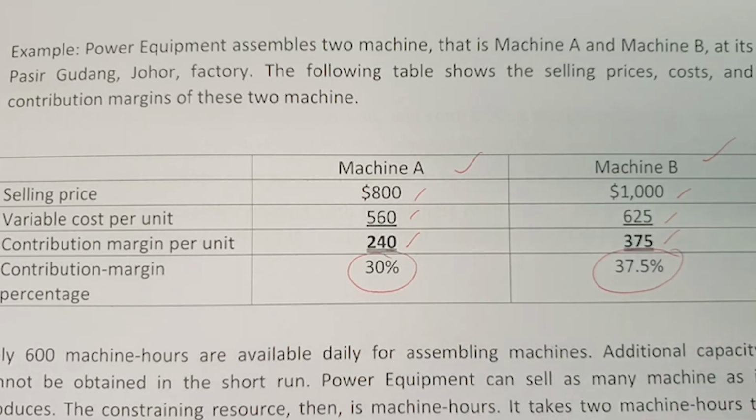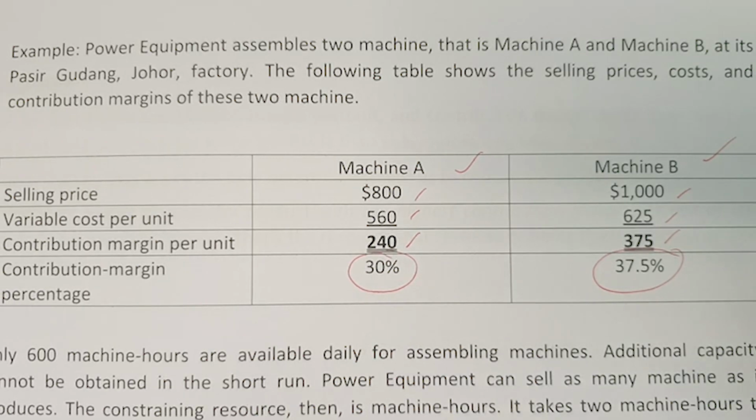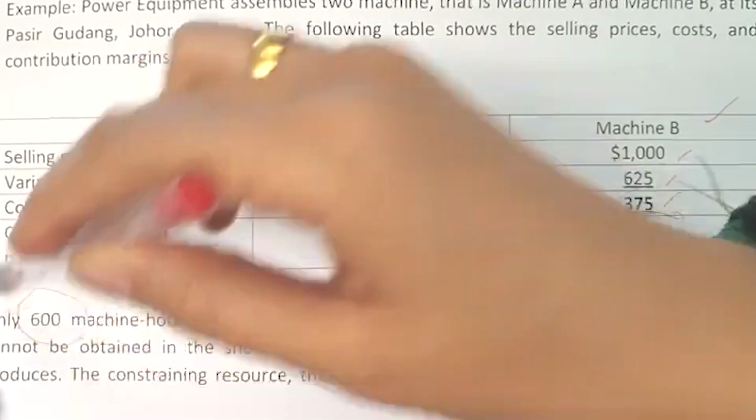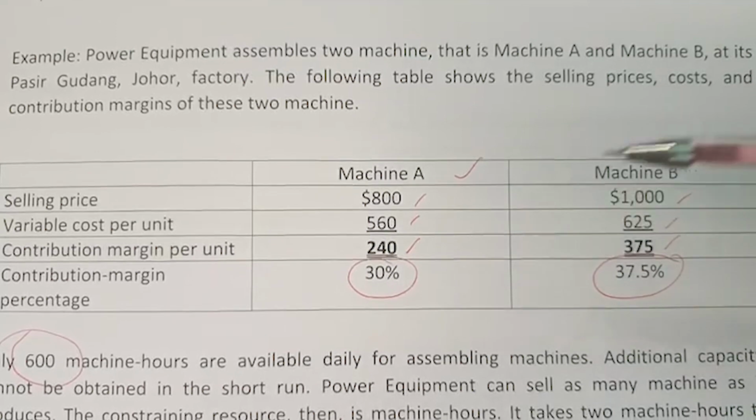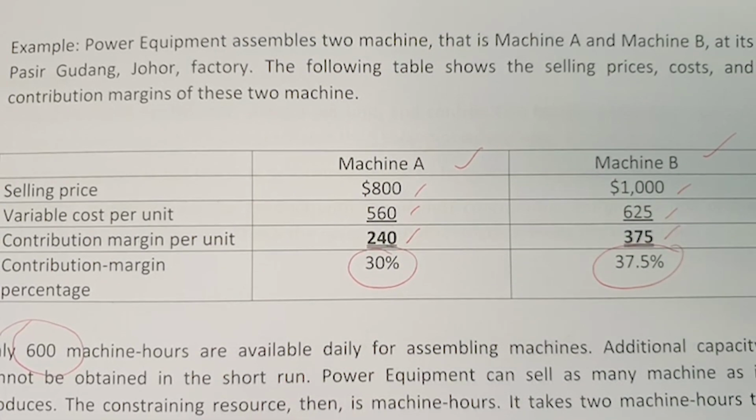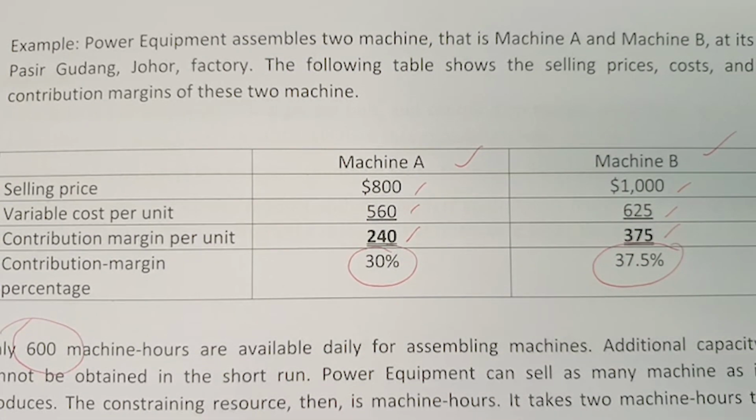Only 600 machine hours are available. So this is the constraint that they have. They have two products with quite a good contribution margin. Nevertheless, the resources that they have are limited because they only have 600 machine hours available daily for assembling machines. Additional capacity cannot be obtained in the short run. Okay? Power Equipment can sell as many machines as it produces. Means that whatever product they produce, there is a demand for that. So don't worry, it still can be sold.